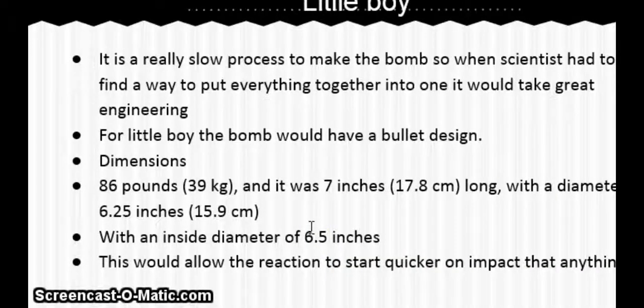The design of Little Boy. Little Boy was another bomb that was uranium-based that would be detonated over Hiroshima. The dimensions for this bomb was to have a bullet design, and here are the dimensions: 86 pounds, 7 inches long, with a diameter of 6.25 inches, with an inside diameter of 6.5 inches. This would allow the reaction to start quicker on impact.